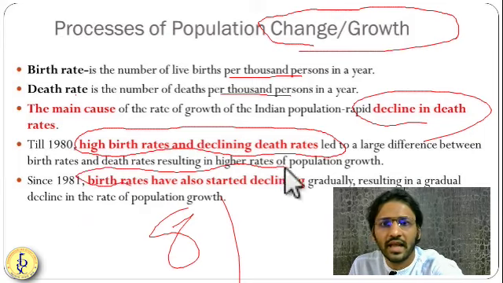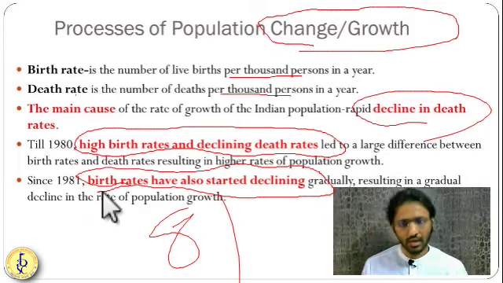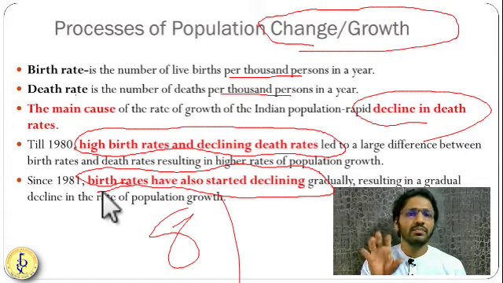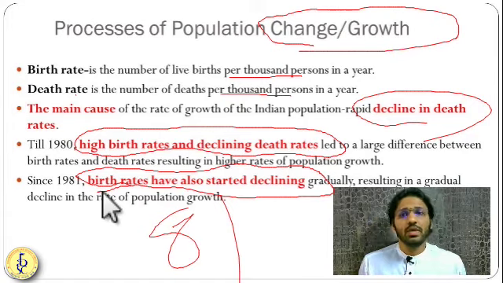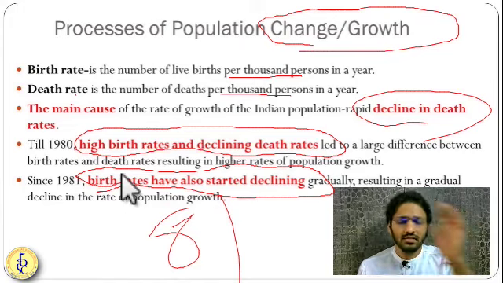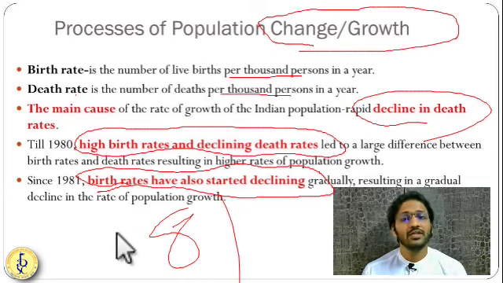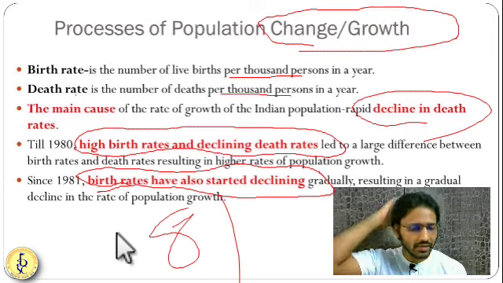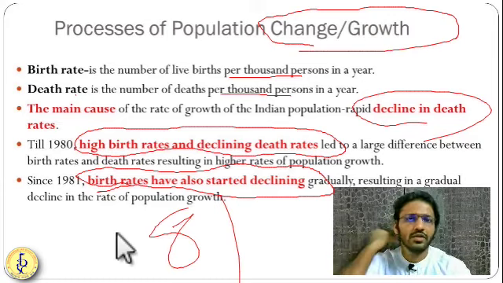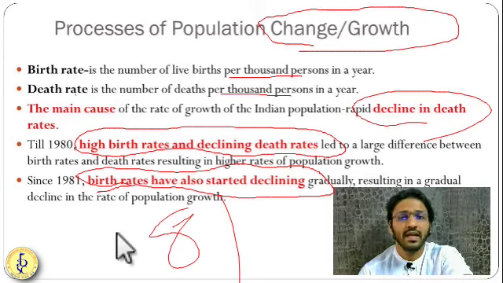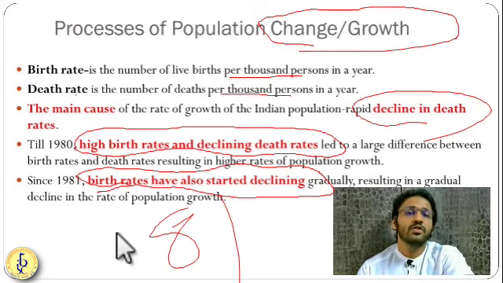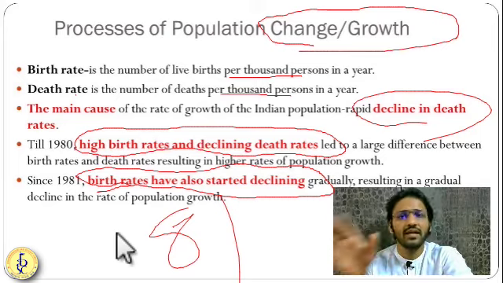Birth rate started declining and death rate was also declining. Till 1981, birth rate was very high and death rate started declining. But after 1981, both of them started declining. So that's why the overall population growth started slowly declining. Gradual decline started since 1981. We are all born after 1981, so definitely we should remember this. Population growth started declining after 1981 because of the decline in both death rate and birth rate.